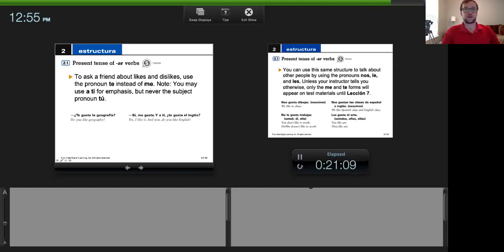Okay, back to what I was just saying earlier. To ask a friend about likes and dislikes, you use the pronoun te instead of me. Okay, because instead of a mí, me, we're saying a ti, te, right? So we're replacing that a ti, to whom, which the indirect object answers, to whom or for whom an action is done. So we're going to replace it with te, right? A ti, te. Okay, so you may use a ti for emphasis, but never the subject pronoun tú. Okay, and that's because in the prepositional phrases, the object of the preposition is not the subject pronoun, right? It is going to be a different form.